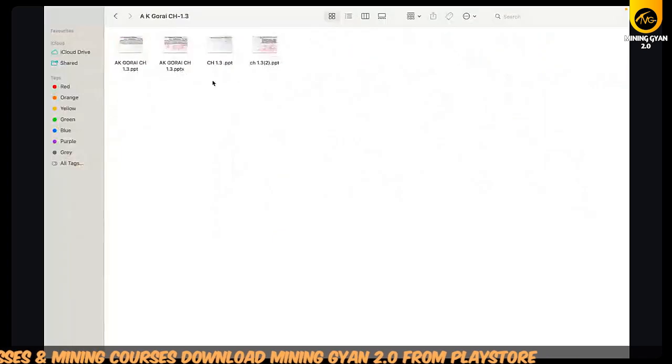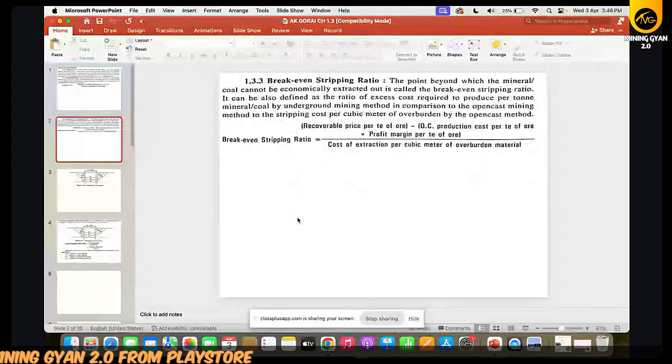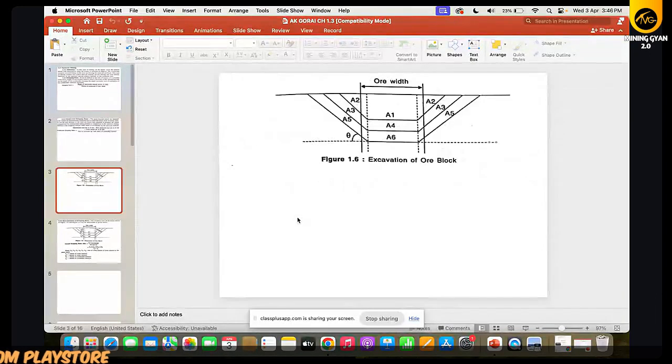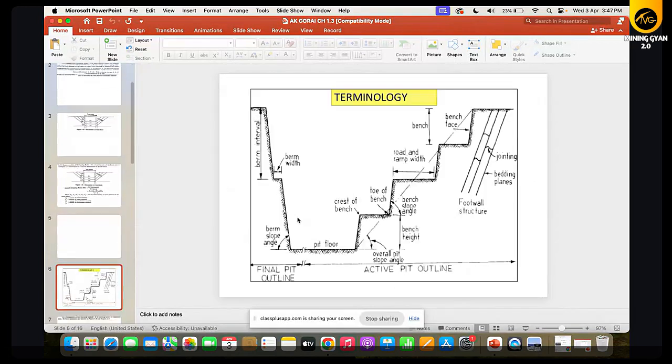Then we have discussed 1.3. In the 1.3, what we have discussed, definition of the open cast mines. Everybody knows what is the stripping ratio, break even stripping ratio, and then we tried to find out how we will calculate it.